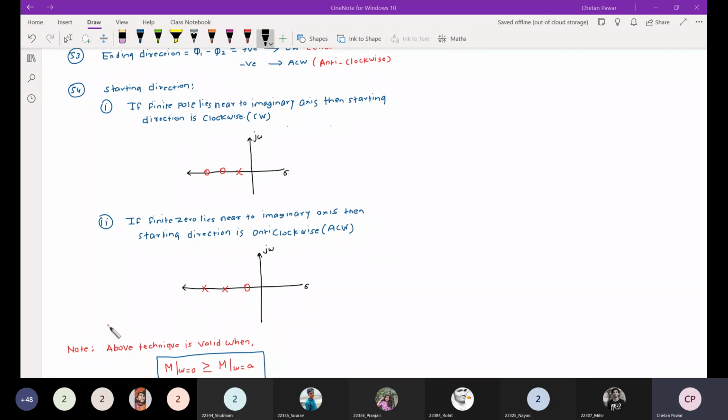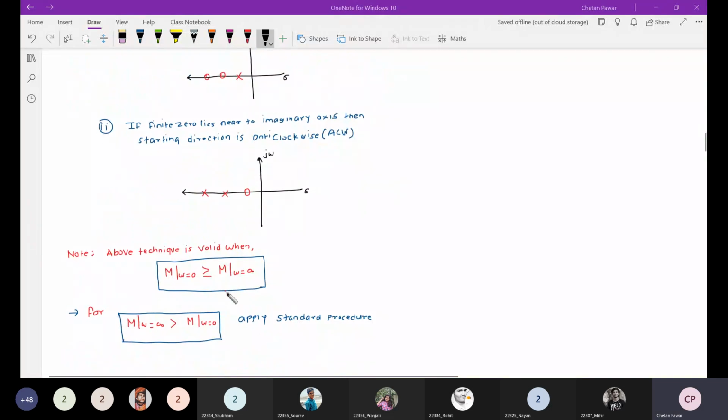Now, one main note here. The above technique is valid only when the magnitude at omega is equal to 0 is greater than or equal to the magnitude at omega is equal to infinity.